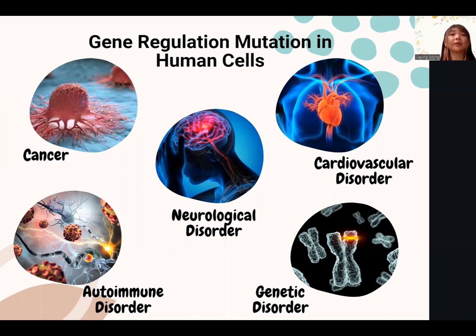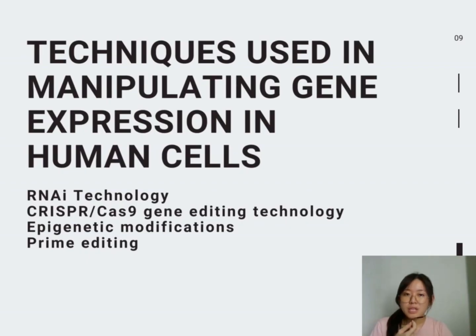Mutation in genes coding epigenetic modifiers, such as DNA methyltransferases and histone acetyltransferases, can lead to altered DNA methylation patterns and histone modification, which further affect the expression of immune-related genes, contributing to an overactive immune response and the development of autoimmune symptoms. Following on will be 4 techniques used in manipulating gene expression in human cells.